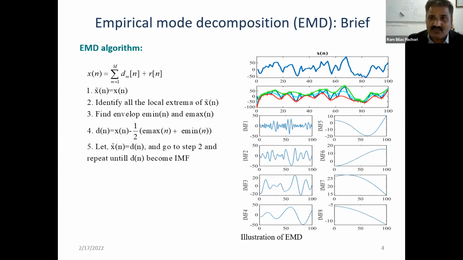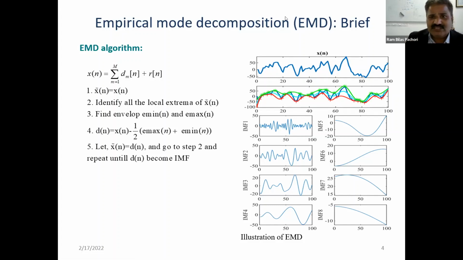Instead of using a mathematical formula for performing the transformation, we use an algorithm, and based on this algorithm we obtain the components, or intrinsic mode functions, from the signals. So this is a data dependent method, it doesn't require design of basis functions, and it also doesn't require any condition about the stationarity or linearity of the data, and it has got a lot of attention in the literature.